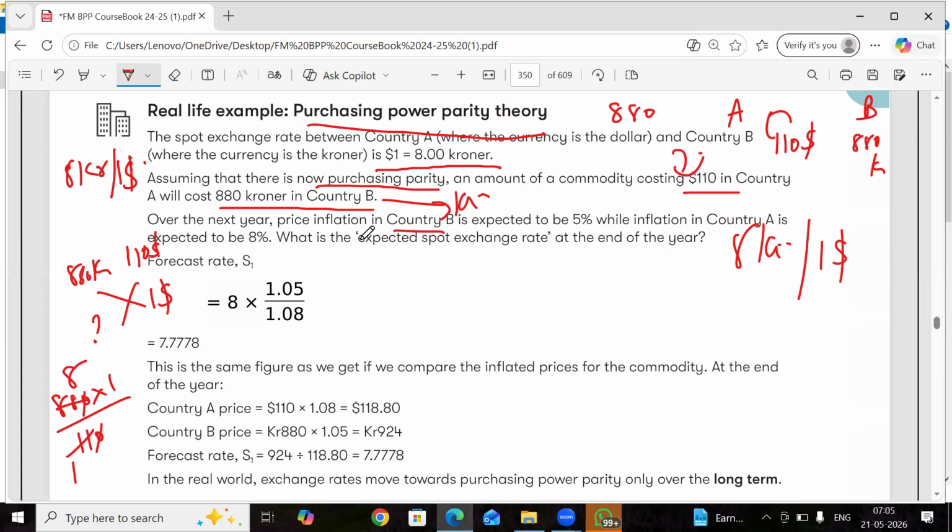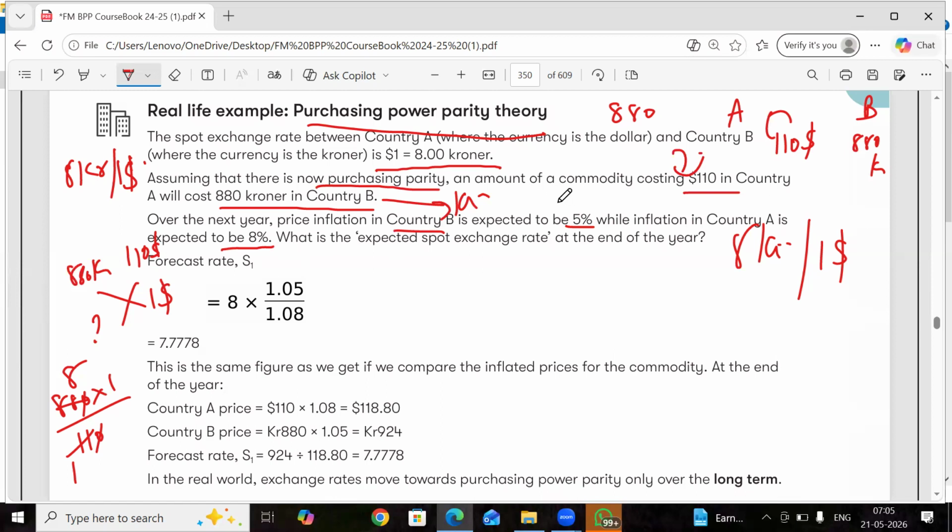Over the next year, price inflation in country B is expected to be 5%, while inflation in country A is expected to be 8%. So, what are the conditions given here?